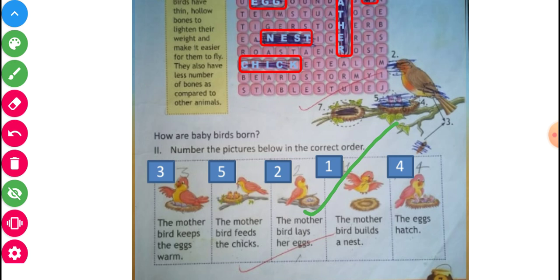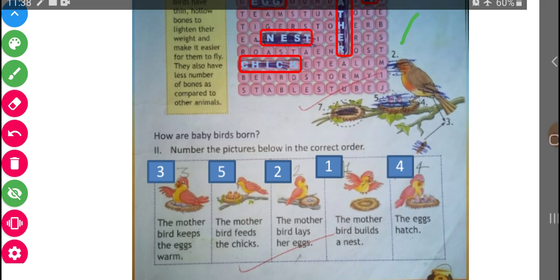Yes, first is the mother bird builds the nest. Next, another second is the mother bird lays eggs. Third one is that another mother bird keeps the egg warm. Fourth is that the egg hatches, and the last is the mother bird feeds the chick. So I hope you understand the written answer, as it is, you will write down in your book.